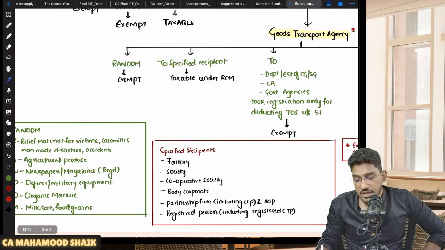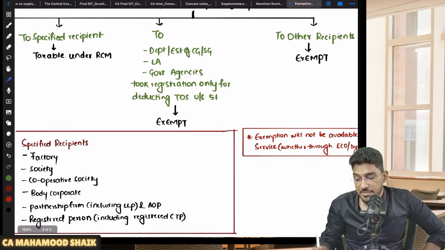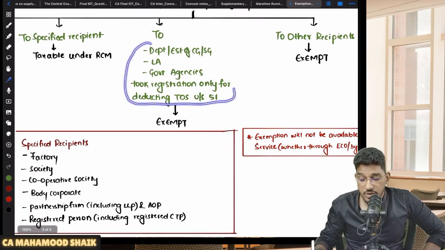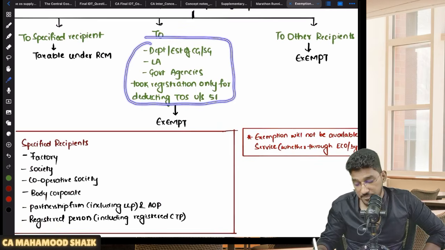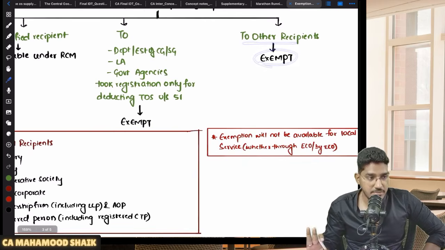If yes, exempt. Then you have to check, is the recipient a specified recipient? Then it will be taxable under RCM. Even though the recipient is a specified recipient, if they have taken registration only for the purpose of deducting TDS under section 51, then also they are exempt. And if any other recipient is there, then it will be exempt.